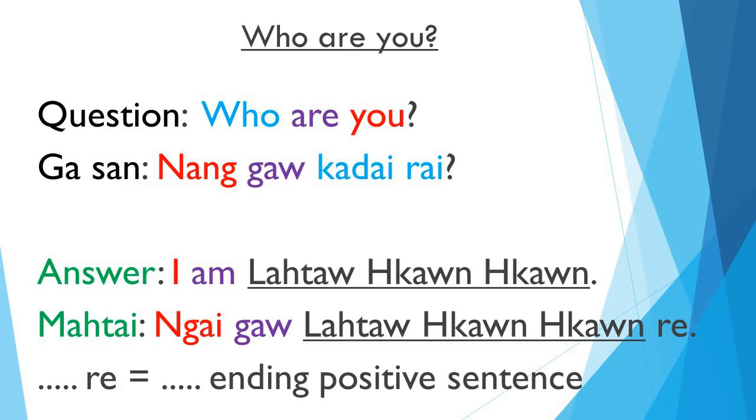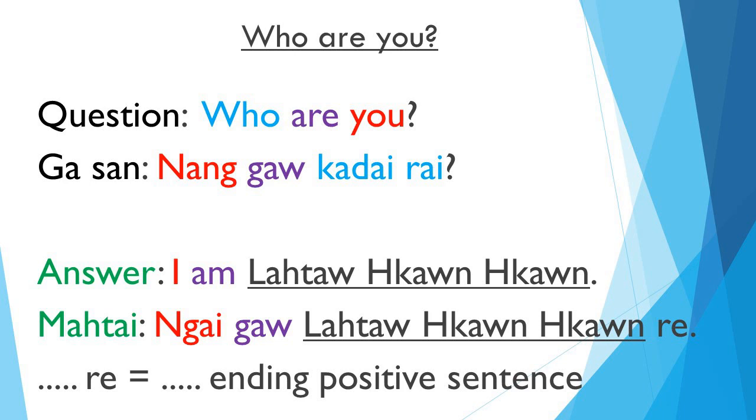Keep in mind that the words which have the same color have the same meaning. For example, who in blue color and gadai rai in blue color have the same meaning.